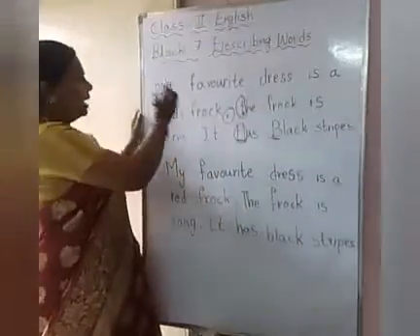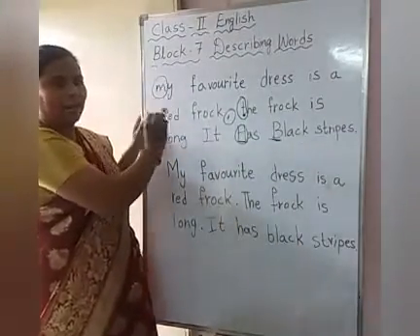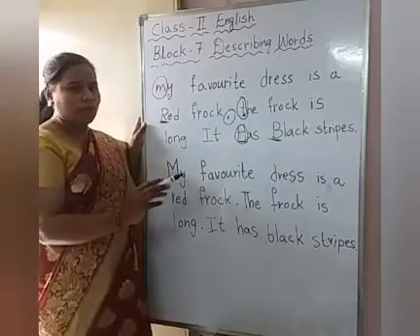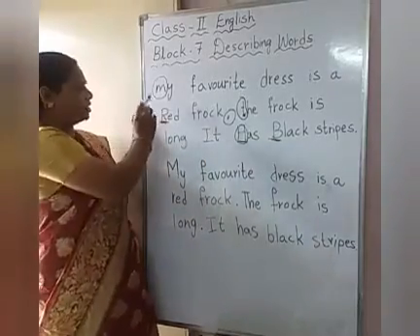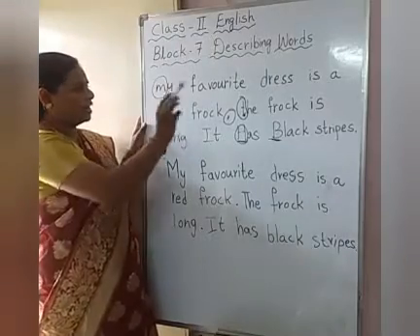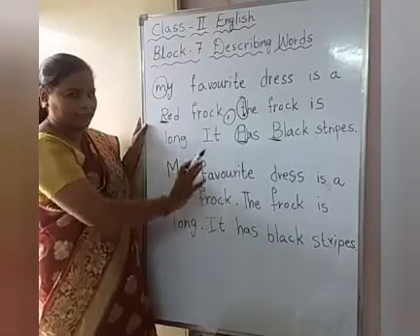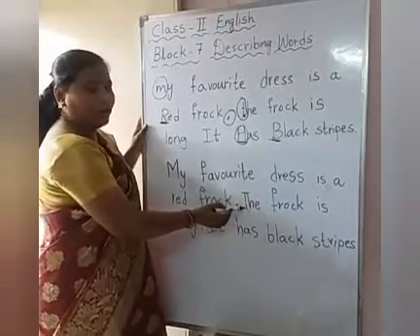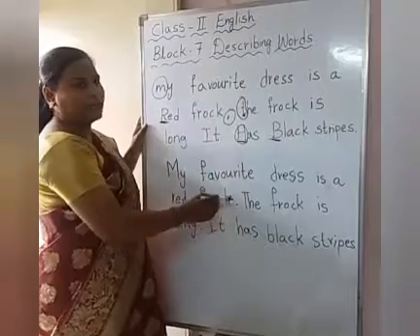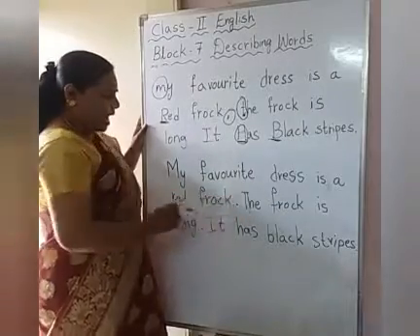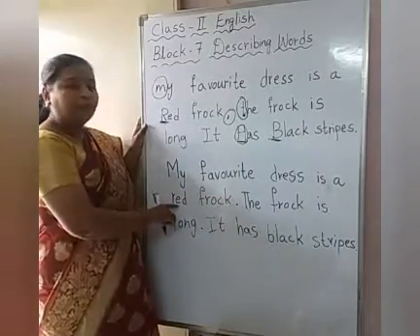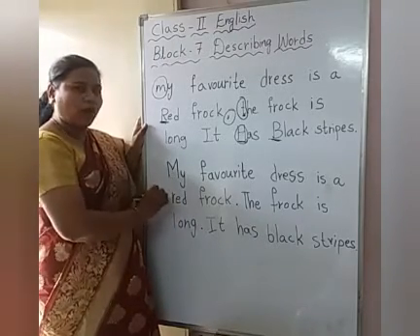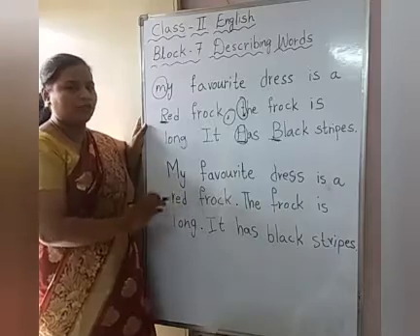So like this, if in exam also we have given you a sentence like this, you have to follow all the rules of the sentence. First letter should be capital. Yes children, then you have to put a full stop after the sentence is completed. Then again you are starting the next line of the sentence. Again you have to start with the capital letter. First letter should be capital letter. Okay, and then all the describing words we have to write in small letters only. Should be written in small letters only.